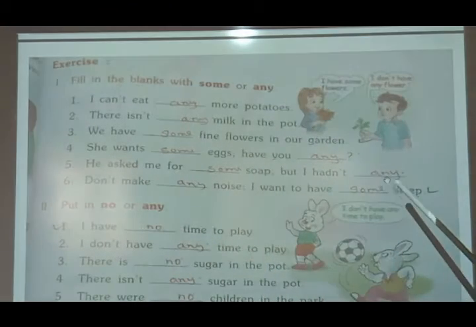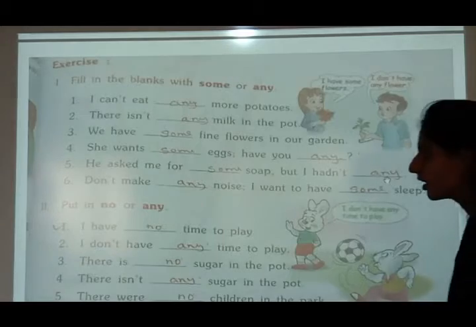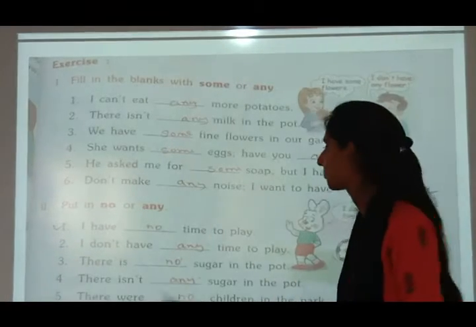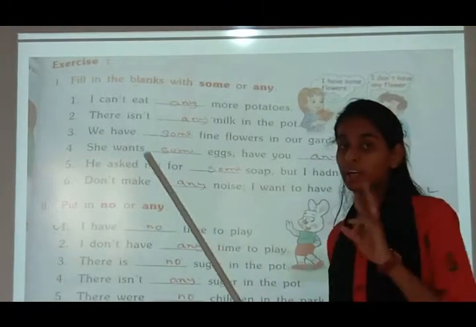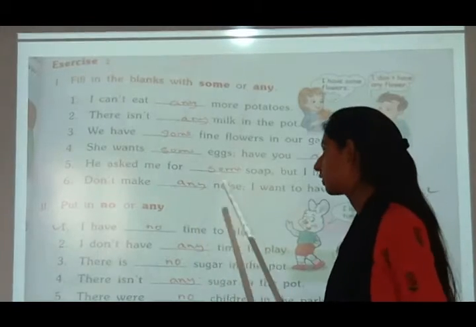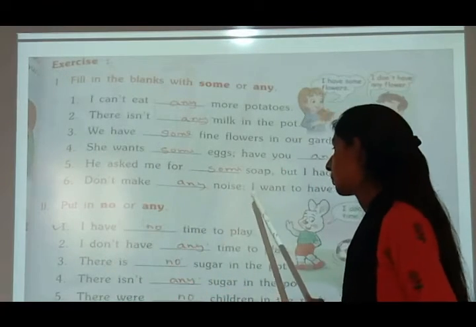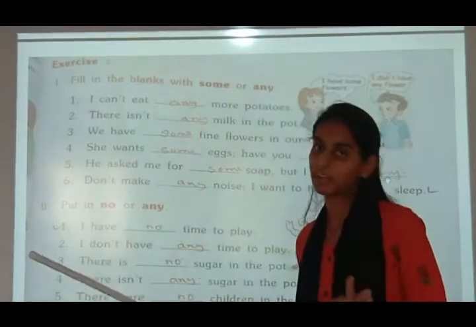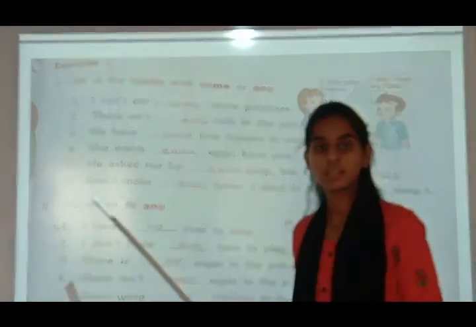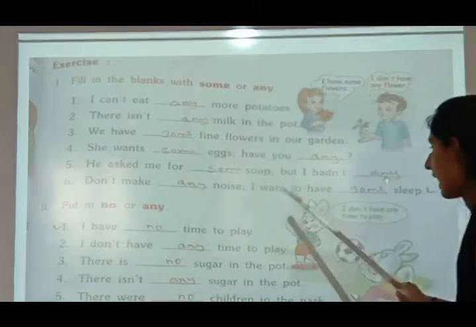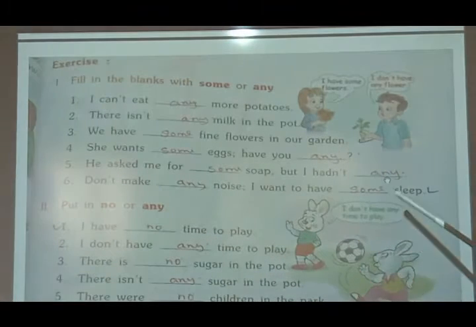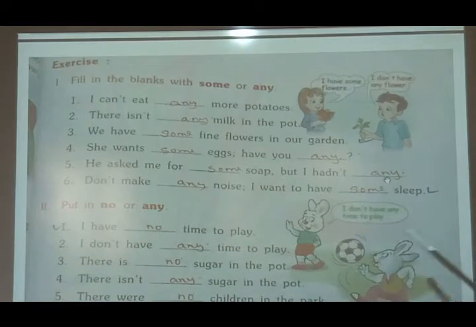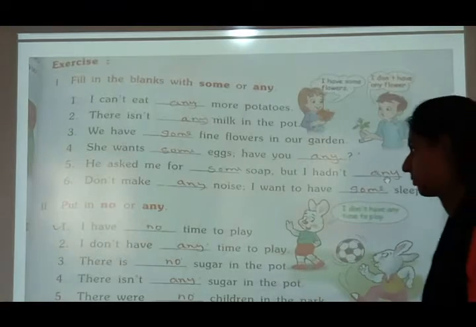Don't make blank noise. I want to have blank sleep. See, here there is a comma. There are two sentences, separated by a comma. So till this comma, don't make blank noise: do not make any noise. This sentence is negative, but I want to have blank sleep means this sentence is affirmative, so some is coming.